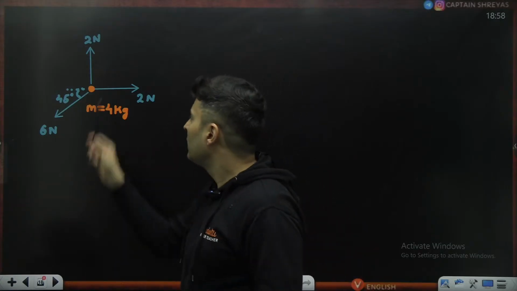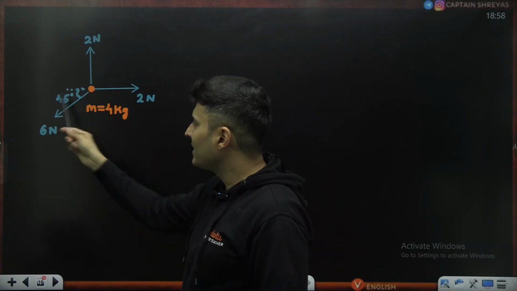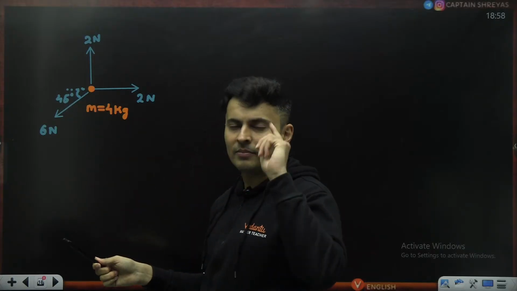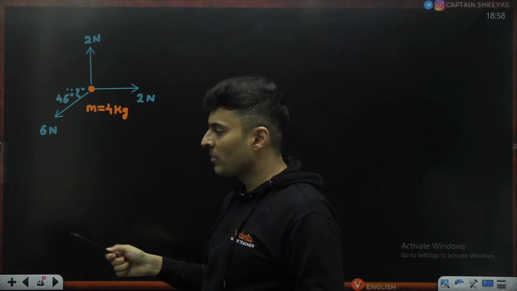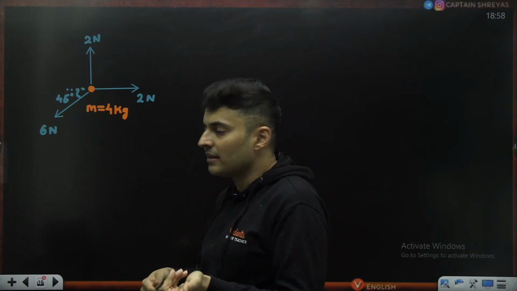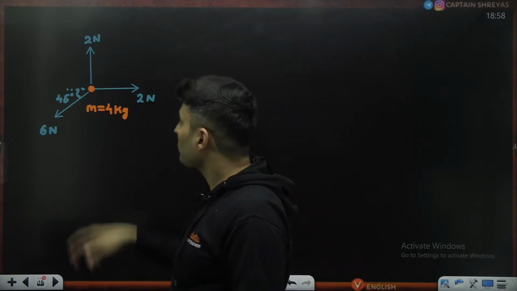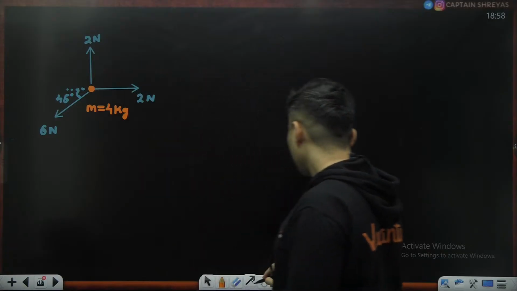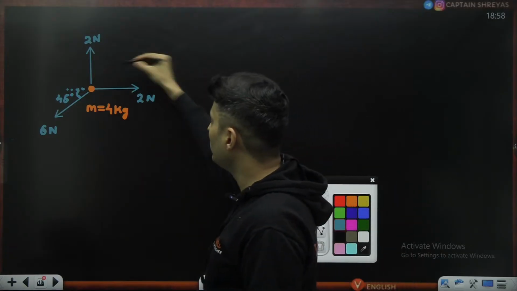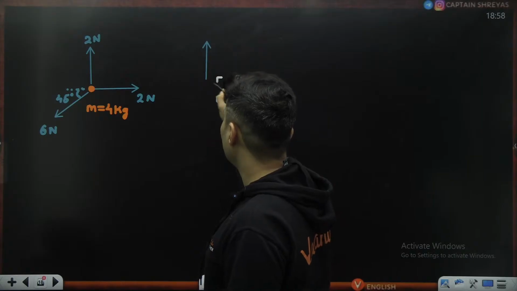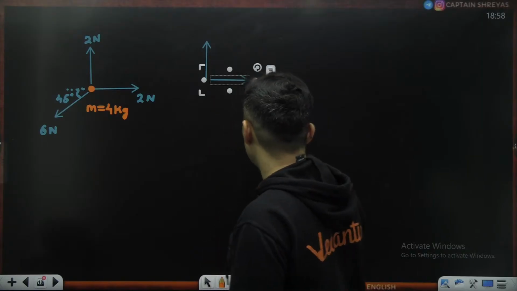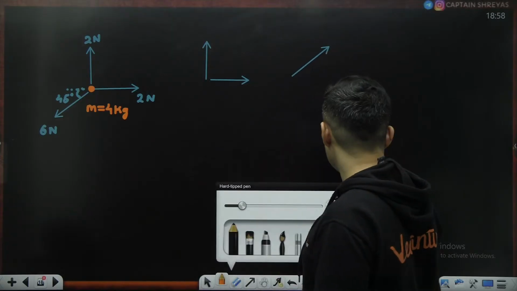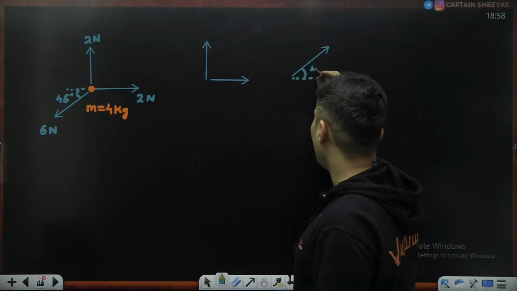Now think logically. Is it good to split 6 Newton and then add and then find the resultant? Or can you do some mental trick? I think there is. This 2 Newton and this 2 Newton, if I club them together, I will get one single force making angle 45 degrees.